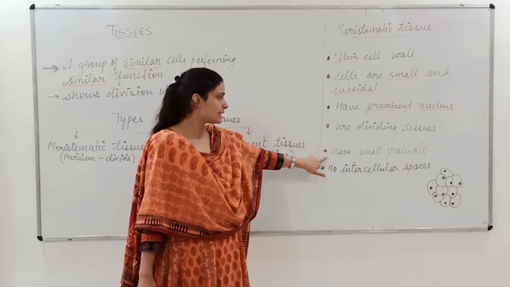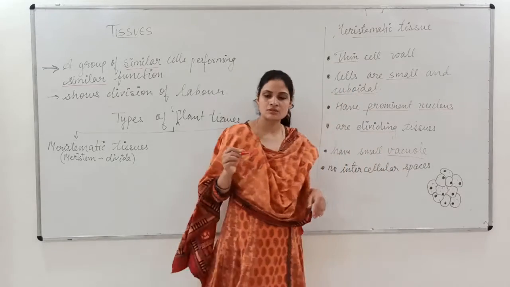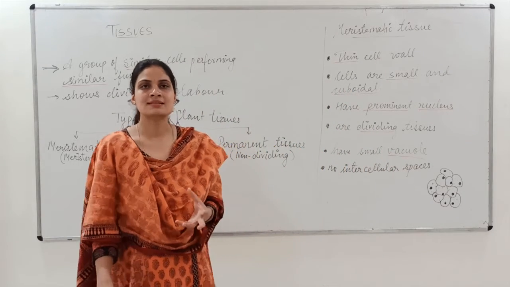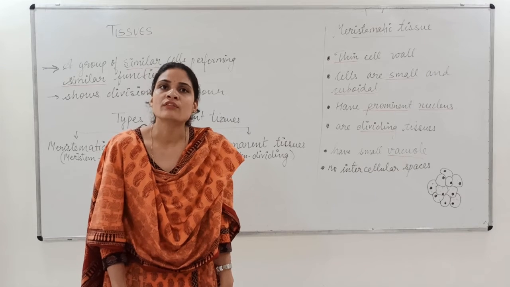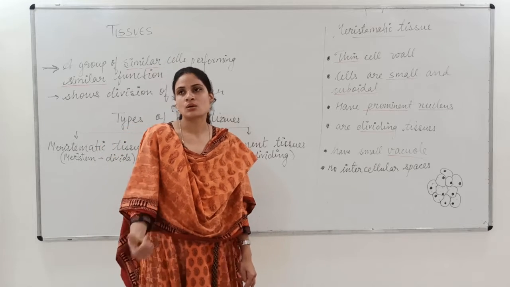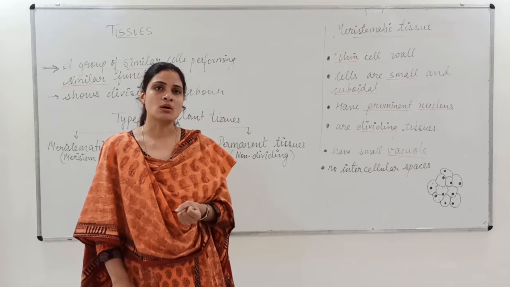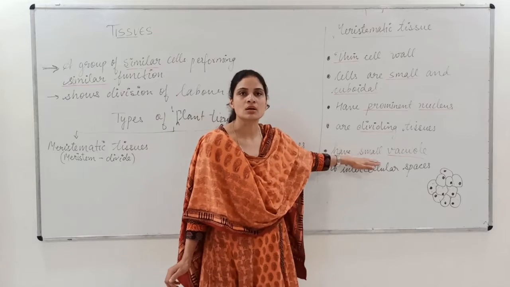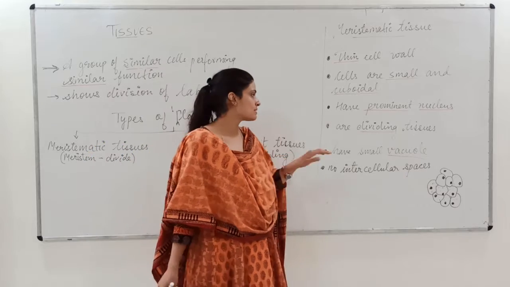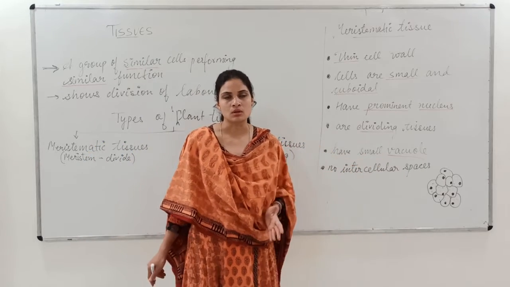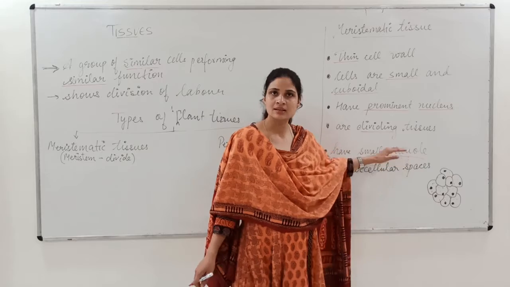Now next is they have small vacuoles. As you know, the vacuole is the cell organelle found in the cell, and the function of the vacuole is to store food. Since the cell undergoes division and there is no function of these cells to store food, the vacuoles found in these cells would be very small. So the next characteristic of meristematic tissue is that they have small vacuoles, as they don't store food.